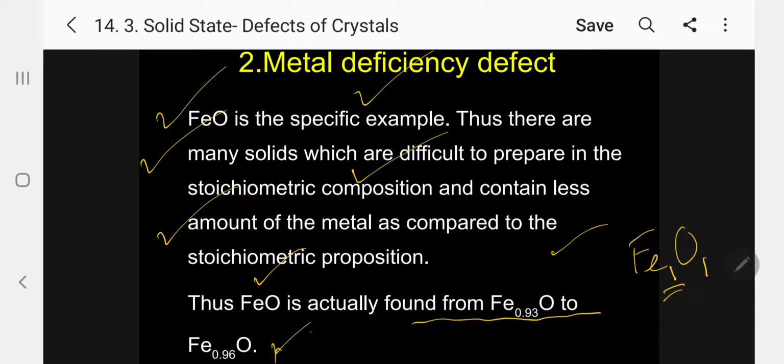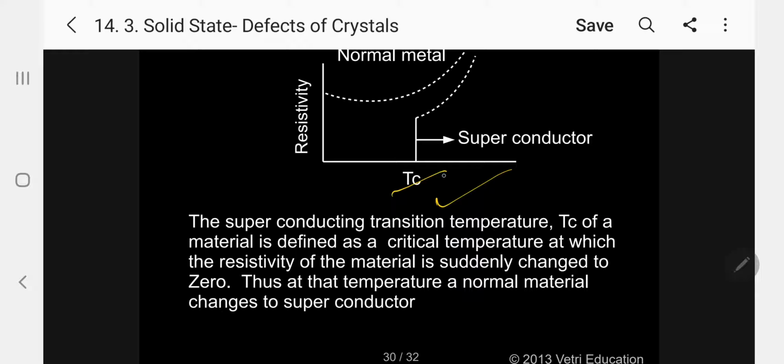So this is the diagram for superconductors. This is the resistivity. This is the transition temperature. This is the normal metal. This is the superconducting metal. Now, the superconducting transition temperature, kindly follow.